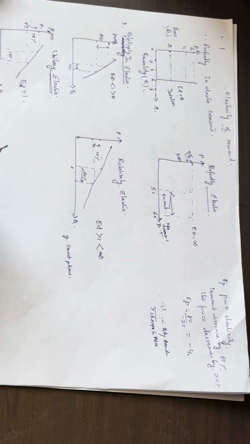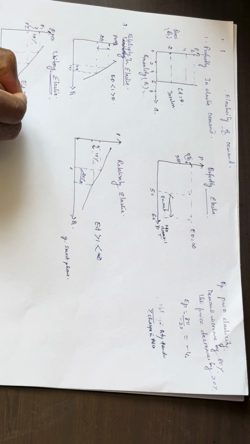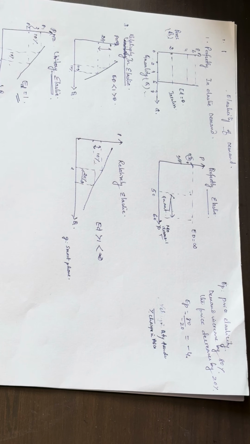Now the third is unitary elastic demand, where the ED is equal to 1. That means this occurs when the percentage change in the quantity demanded is equal to the percentage change in price. Many food products may show unitary elasticity under certain conditions.